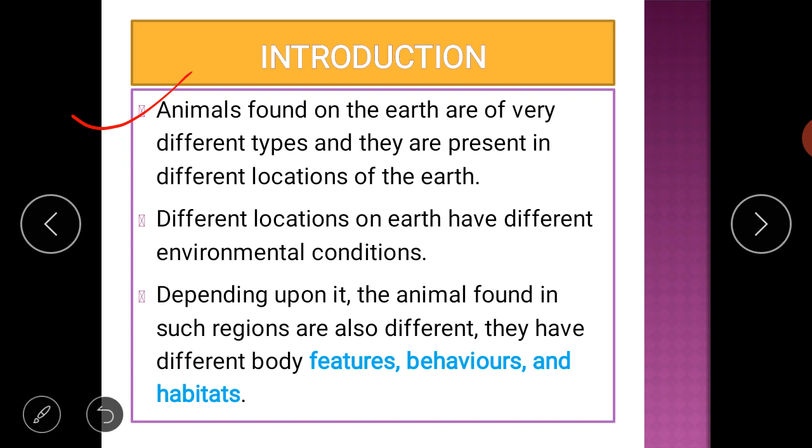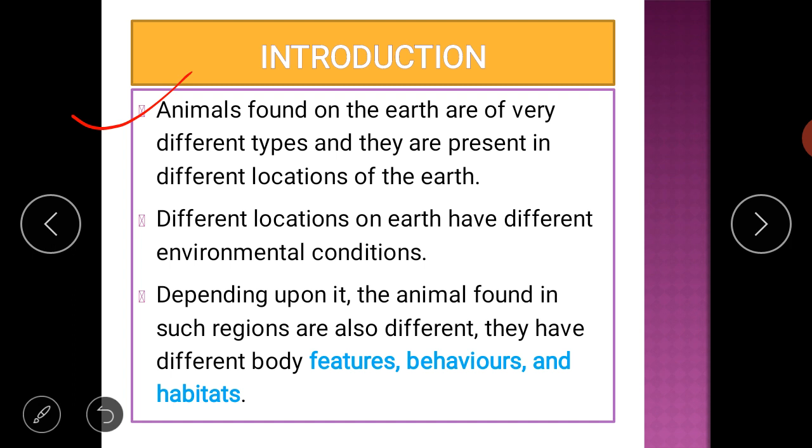Animals found on earth are of very different types and they are present in different locations of the earth. Different locations of the earth have different climatic conditions, different climate and weather, and because of this, different living organisms develop.